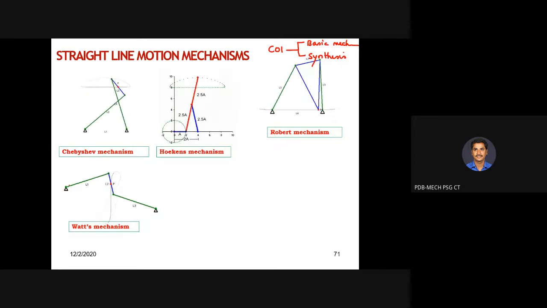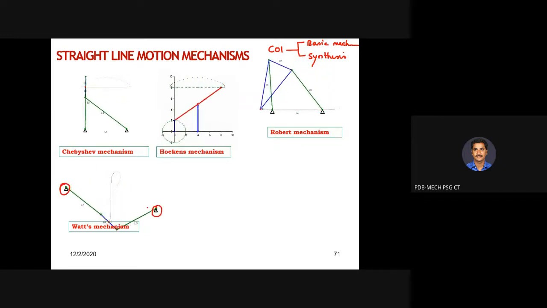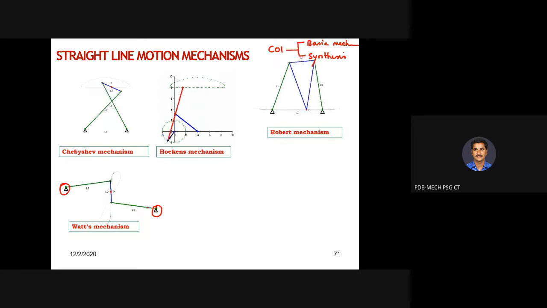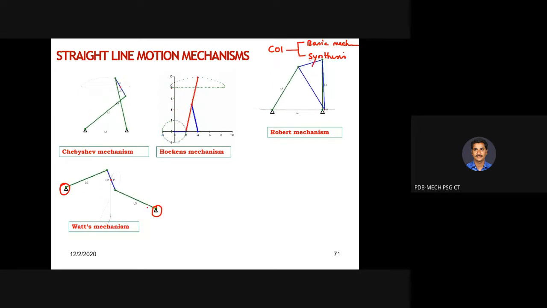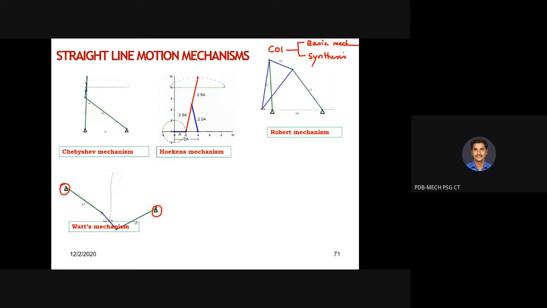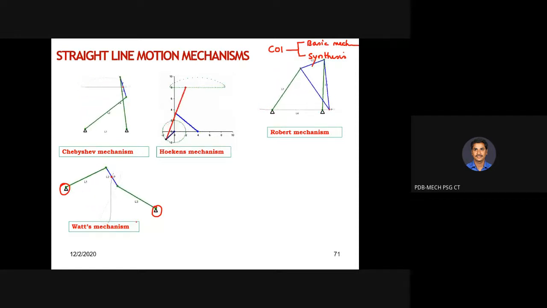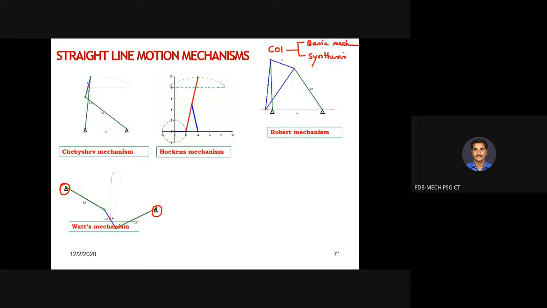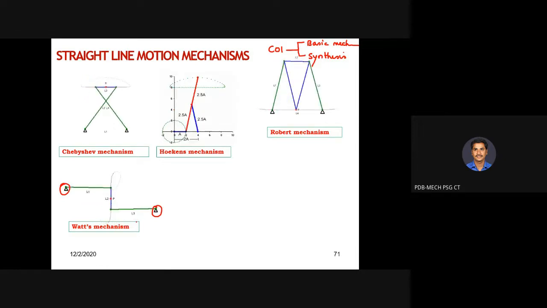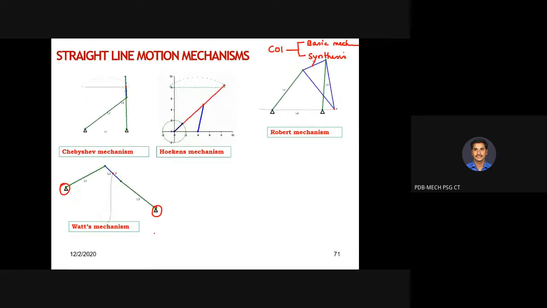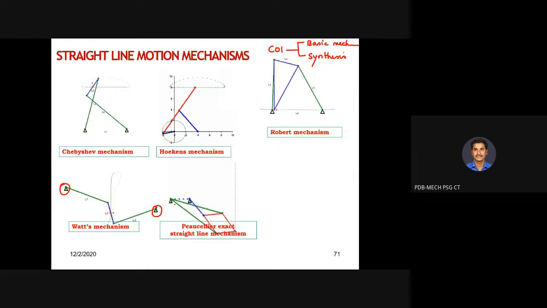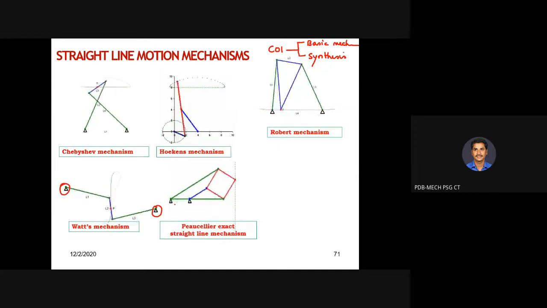L1 is connected somewhere here, and L3 is connected somewhere here. In my case, it is tracing some curve portion. It is called Watt's mechanism, but it is not a pure curve; actually, the majority of the curve is equal to a straight line. Then it is a partially exact straight line mechanism.